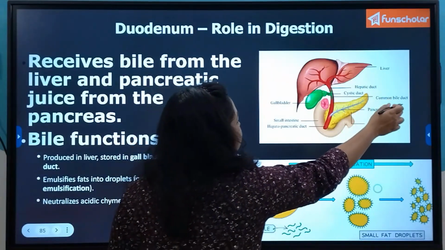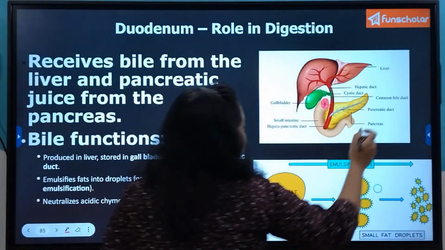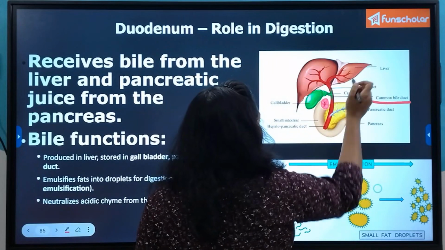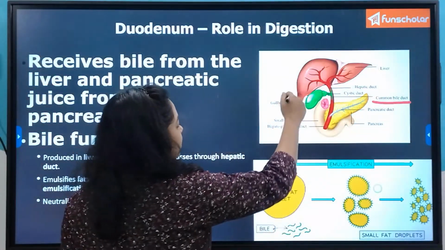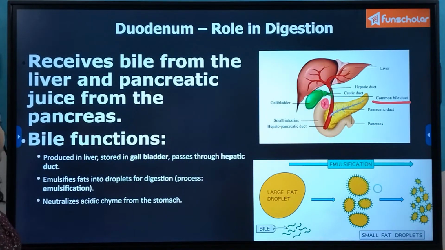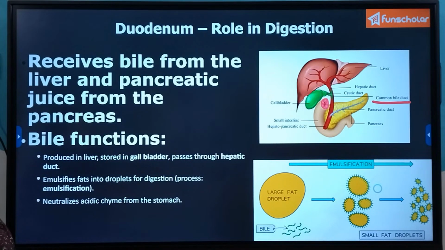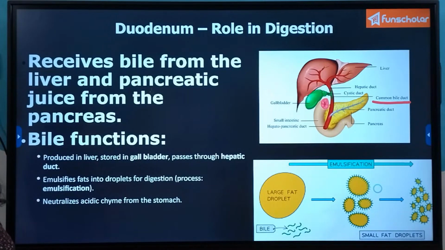It empties its content through the hepatic duct, or the hepatic duct and the duct from the gallbladder, that is the cystic duct, merge together to form the common bile duct. That means the bile duct for both the hepatic duct and the cystic duct, and the contents of the gallbladder are then emptied into the duodenum. So it is produced in the liver, stored in the gallbladder, and then released through the common bile duct into the duodenum.